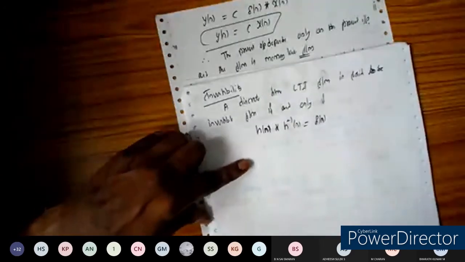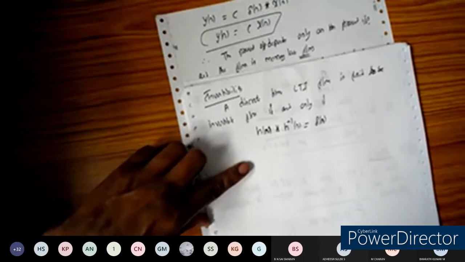Then only can we say it is an invertible system.